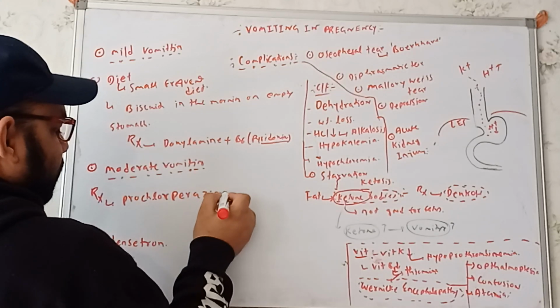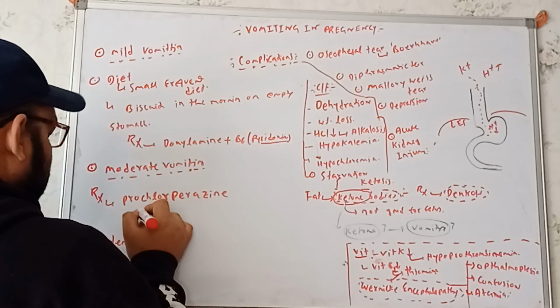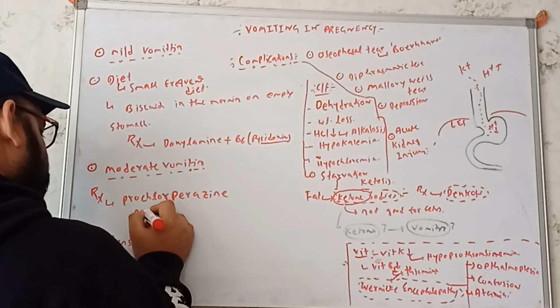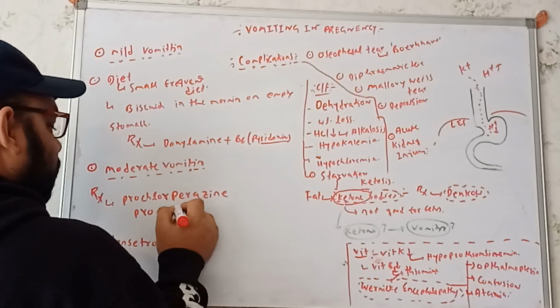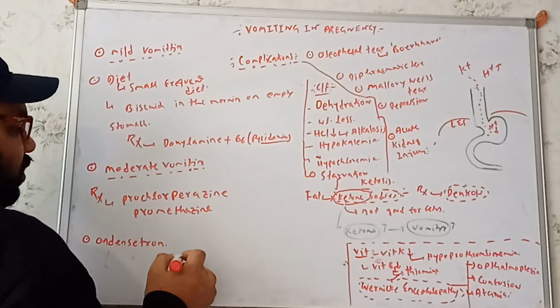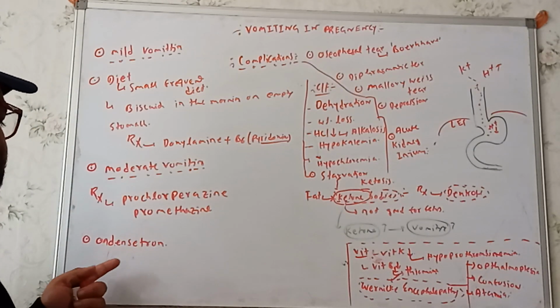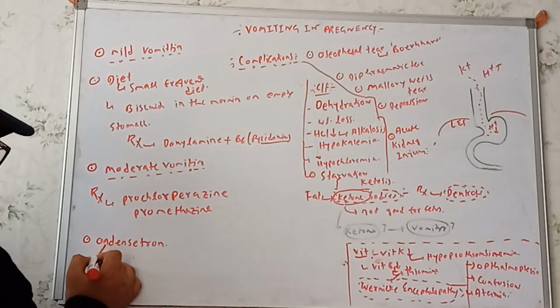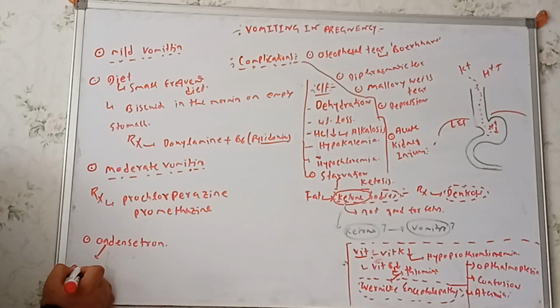So we can use prochlorperazine, another is promethazine, and the ondansetron through the rectal route also.